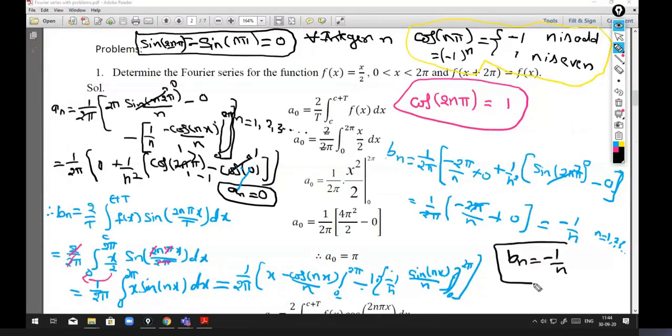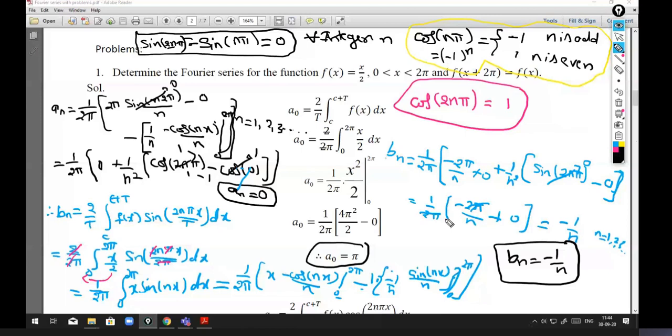So substitute all these values a0, an and bn. We got a0 as pi, an as 0 and bn as minus 1 over n. That will give you the Fourier series of the function x by 2 in the interval 0 to 2 pi.